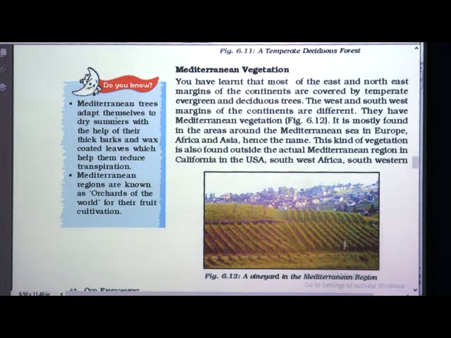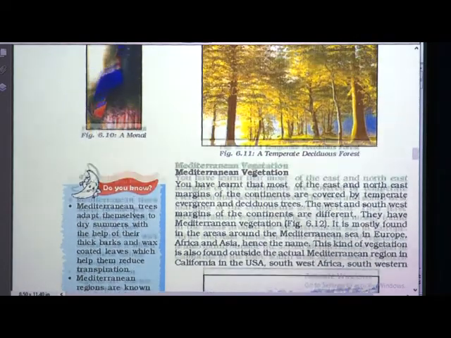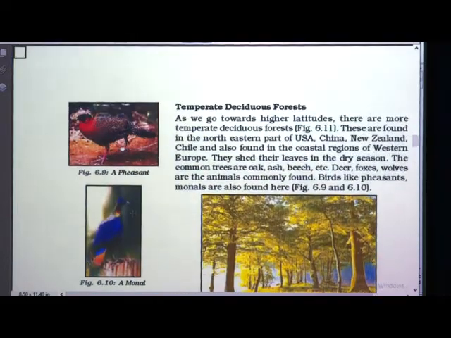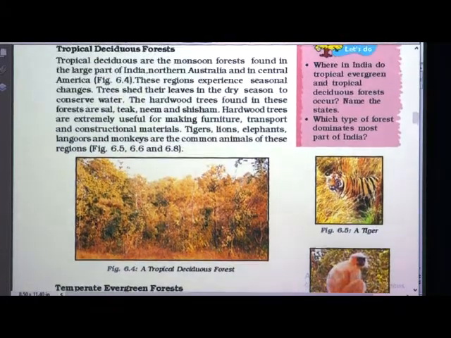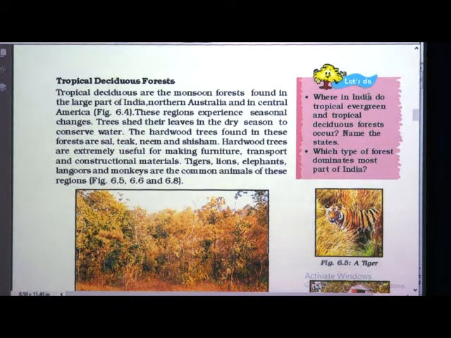Mediterranean trees adapt themselves to dry summers with the help of their thick barks and wax coated leaves, which help them reduce transpiration. Mediterranean regions are known as orchards of the world for their fruit cultivation. Where fruits are grown, what is the place called? Orchards. Okay. Then we have seen the birds and everything. Okay. I am just reading the boxes beside which are given.